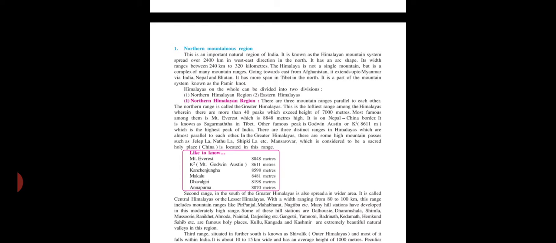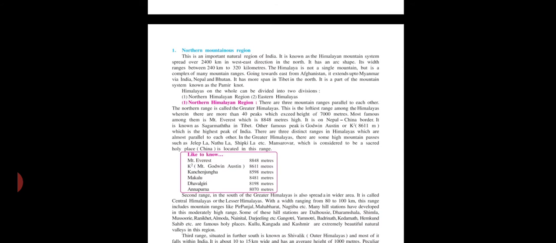First of all, the northern mountainous region is one of the important natural regions of India, and it is known as the Himalayan mountainous system. This Himalayan mountainous system is in the north of India.